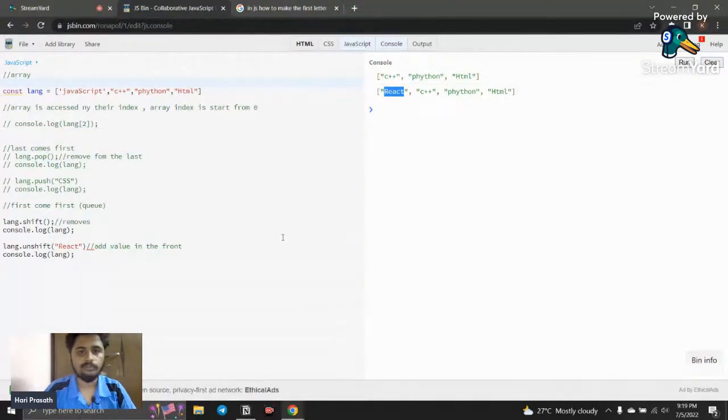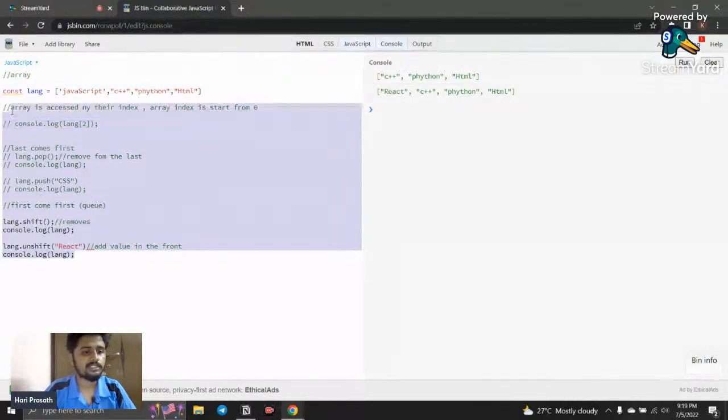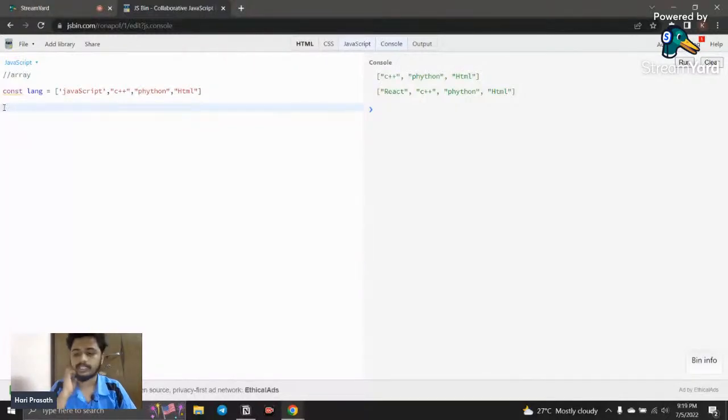Okay, so the next thing we're going to do, just like how strings have several methods, we have several methods for arrays too. Let's see what the array methods are and how to perform them. There are so many array methods, and we're going to get our hands dirty with some of them. Due to time, we're going to cover only some of them.